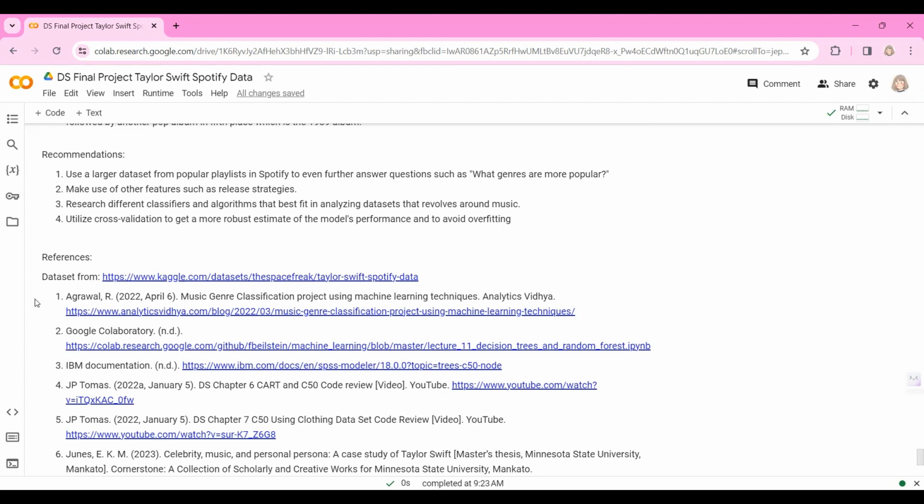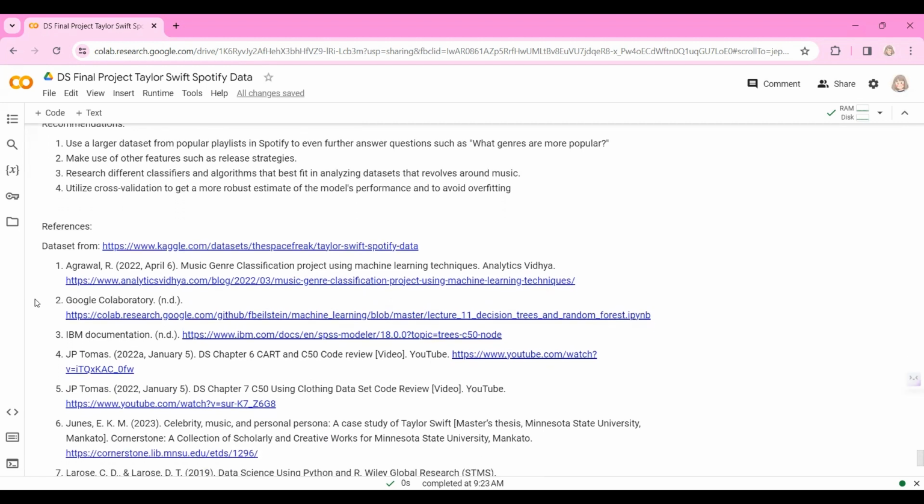So our fourth and last is to utilize cross-validation to get a more robust estimate of the models' performance and to avoid overfitting. So that's also what we did. We did more research besides the baseline machine learning model, which is the random forest. We have another one that we researched. So we do believe that it's still better to have more machine learning models to cross validate. So that's it for our study.